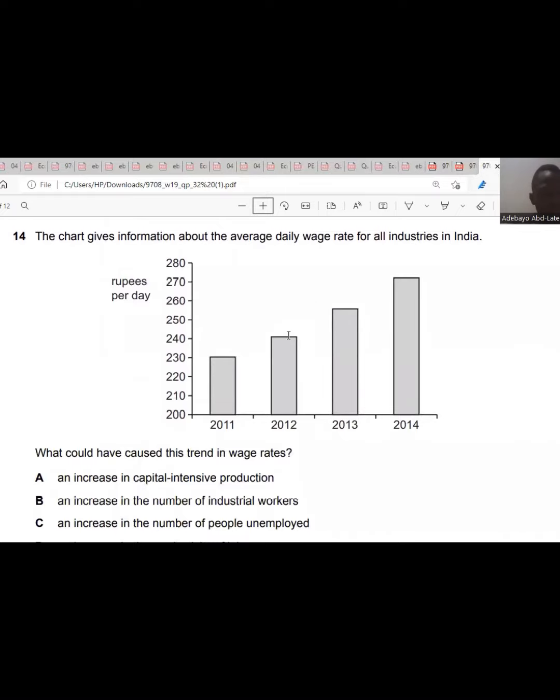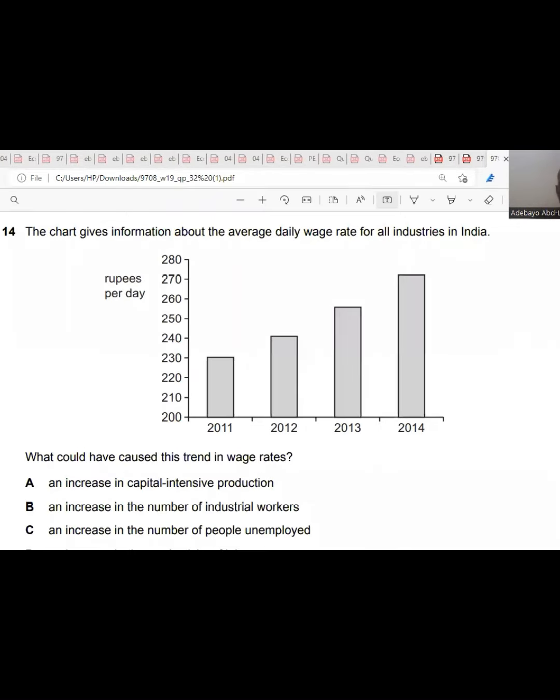Question 14. The chart gives information about the average daily wage rate of all industries in India. In 2011, it was 230, 2012, above 240, 2013, above 250, 2014, 270. So that means for each year that passes by, the wage rate increases. So what would have caused an increase in the wage rates?